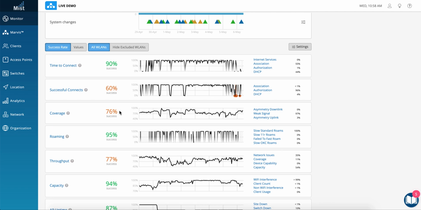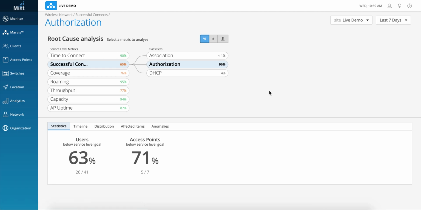You see a lot of errors in this particular network. That's because we have purposefully inserted some errors, just for the demo purpose, just for your information. Let me go to this successful connects. We see that the success is only 60%. Let's try to drill down and identify what is the issue. Looks like authorization is causing most of the problems, almost 96%. So let me drill down a little bit.